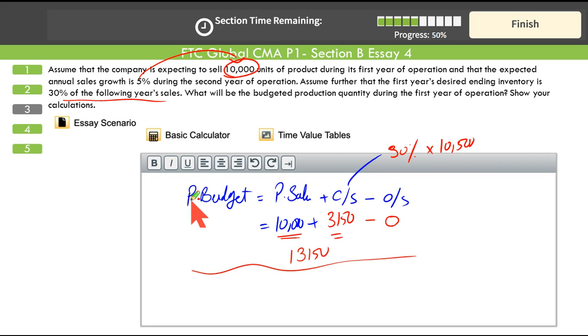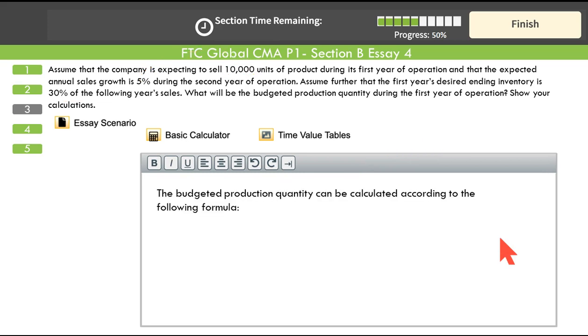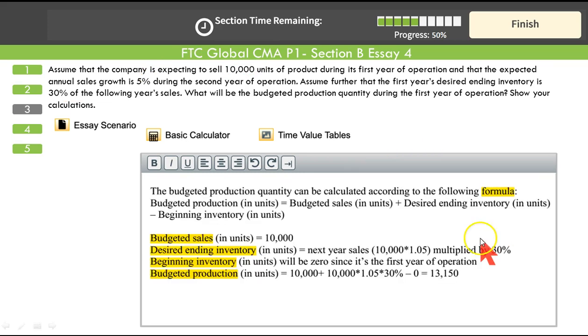This way, right? P budget, that planned production budget, is equal to planned sales plus desired closing stock minus opening stock, and that's all. It's as simple as that. All right, so no need to overdo things. You need to save time. Every minute will count. That was question number 3.